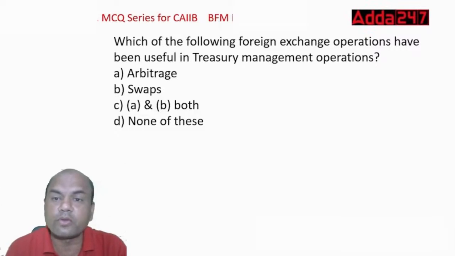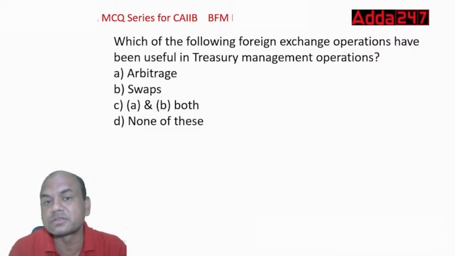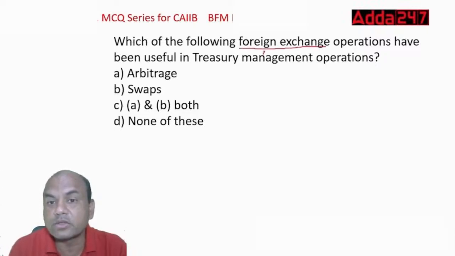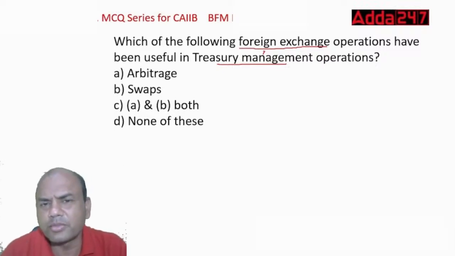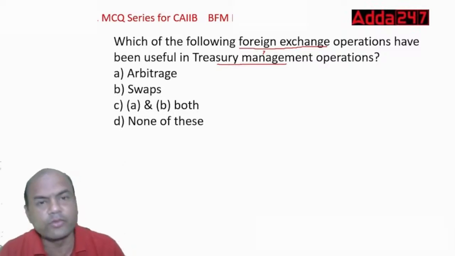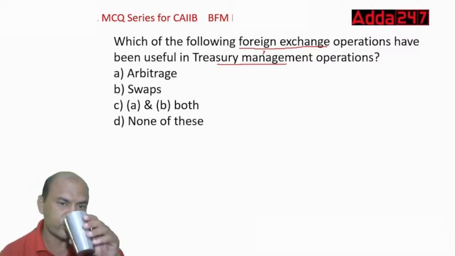Which of the following foreign exchange operations have been useful in treasury management operations? The options are: arbitrage, swaps, A and B both, and none of these. Now I'll tell you one thing. Firstly, give me the answer. Then I'll tell you where the loopholes are.